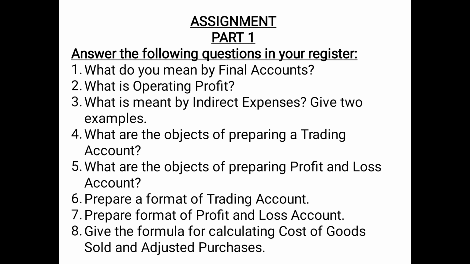Since you know that we have discussed two formulas of cost of goods sold, you write both the formulas. Cost of goods sold, first of all, is equal to opening stock plus net purchases. Net purchase means purchase minus purchase return, plus direct expenses minus closing stock. And the second formula for cost of goods sold is, cost of goods sold is equal to net sales minus gross profit, and net sales here means sales minus sales return. Then the formula for adjusted purchases is equal to net purchases, that is purchase minus purchase return, plus opening stock minus closing stock. So these are the questions which you need to answer in your copies, children, in your register.